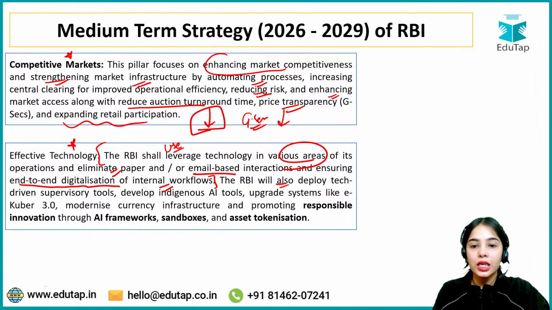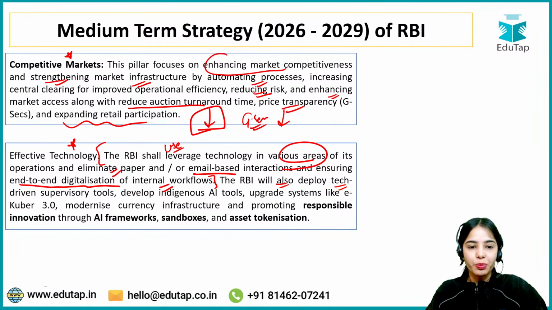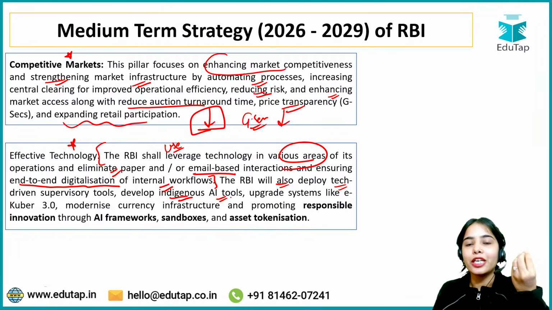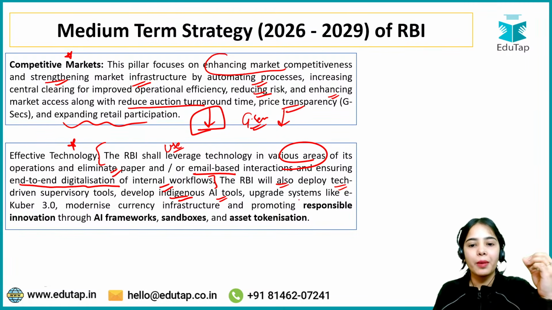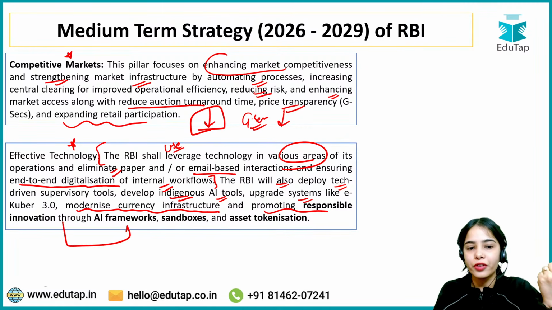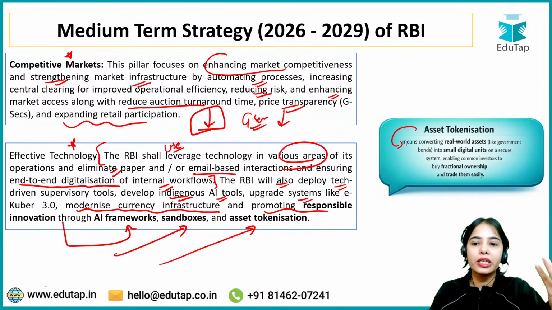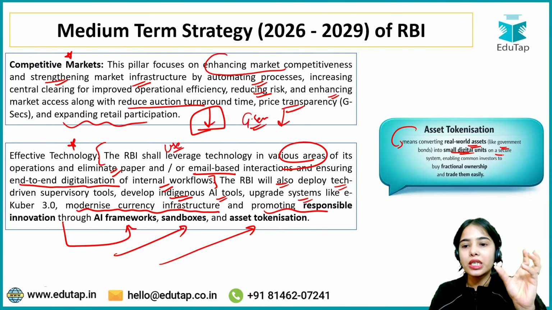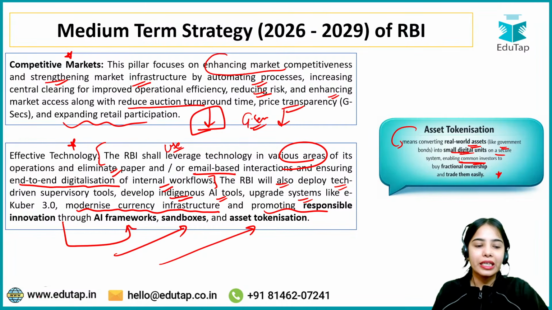deploy tech driven supervisory tools for the better, for the efficient supervision, develop indigenous AI tools that are developed in the country itself, upgrade systems like e-Kuber 3.0, and modernize the currency infrastructure, and promoting responsible innovation through AI frameworks, sandboxes, and asset tokenization. Asset tokenization basically means converting real world assets like government bonds into small digital units on a secure system, enabling common investors to be able to buy fractional ownership and trade them easily.